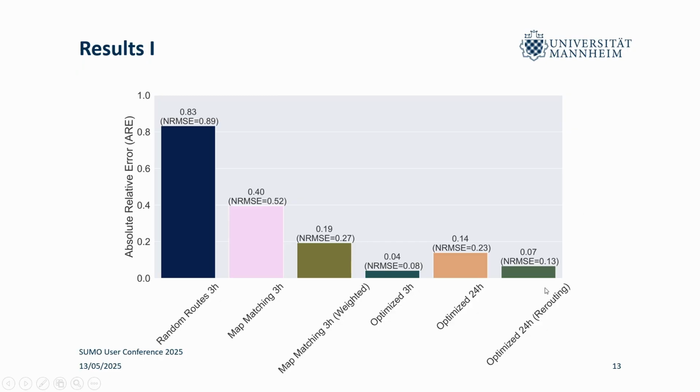For the 24-hour scenario, the story is a bit different. So we see higher error rates still. But once we allow this rerouting setting, this really halves again. So again, quite a large improvement. And you also have to keep in mind that the task, of course, is quite a bit harder: to simulate the whole day with all peaks and getting the cars out of the city again.